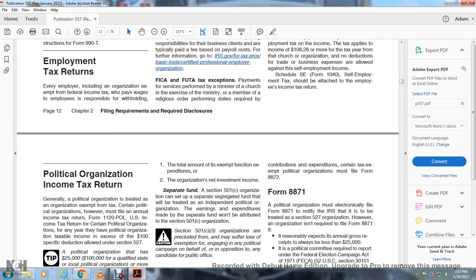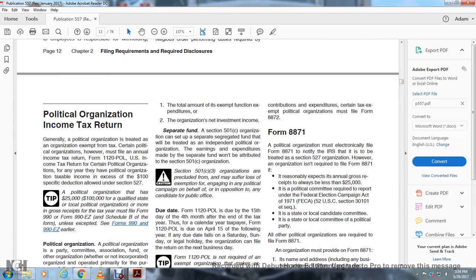Political organization income tax return. Generally, a political organization is treated as an organization exempt from tax. However, certain political organizations must file the annual income tax Form 1120-POL, U.S. Income Tax Return for Certain Political Organizations, for any year that they have political organization taxable income, except for the $100 specific deduction allowed under Section 527.